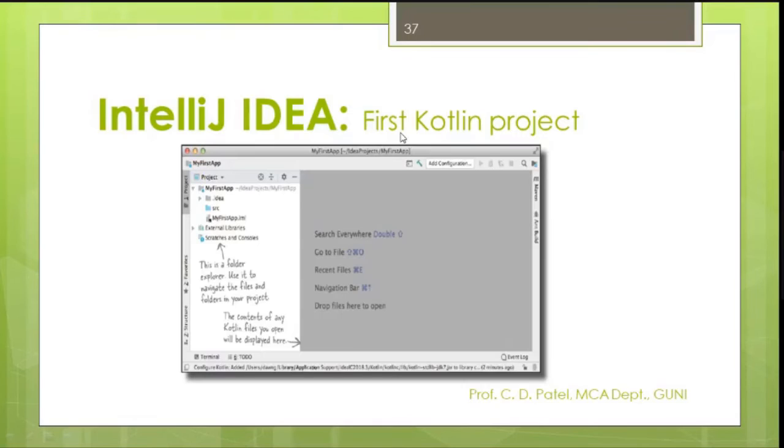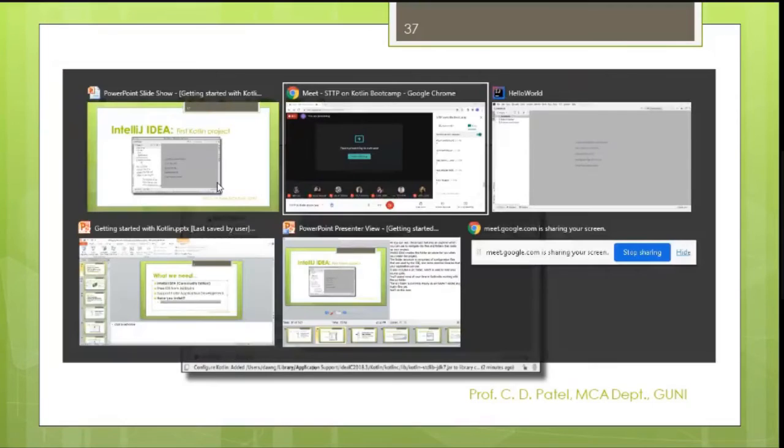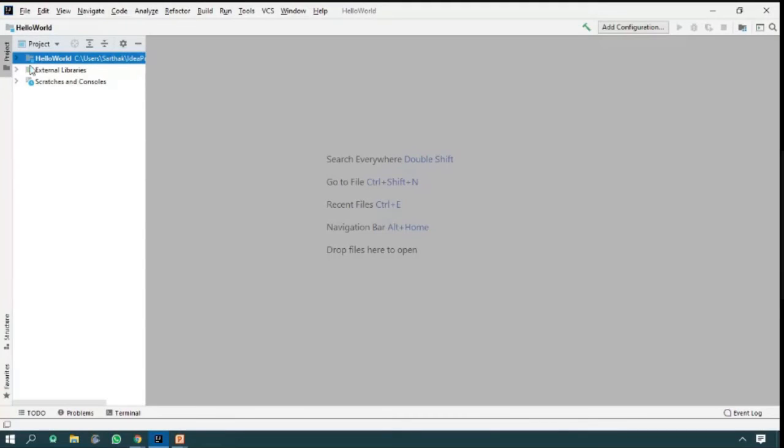Now let me click on these parts to show how a Kotlin project works. Everything you are going to do will be on the left-hand side. Please understand this area. Everything is under the project folder, and that project folder covers a lot of things. Let me open my 2020.3 screen, that will be easy to understand. This is the project explorer, where you can navigate several files and folders of your project.